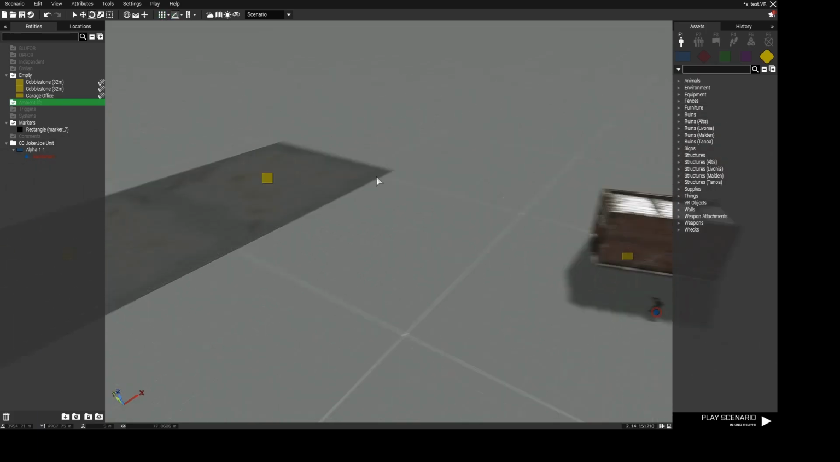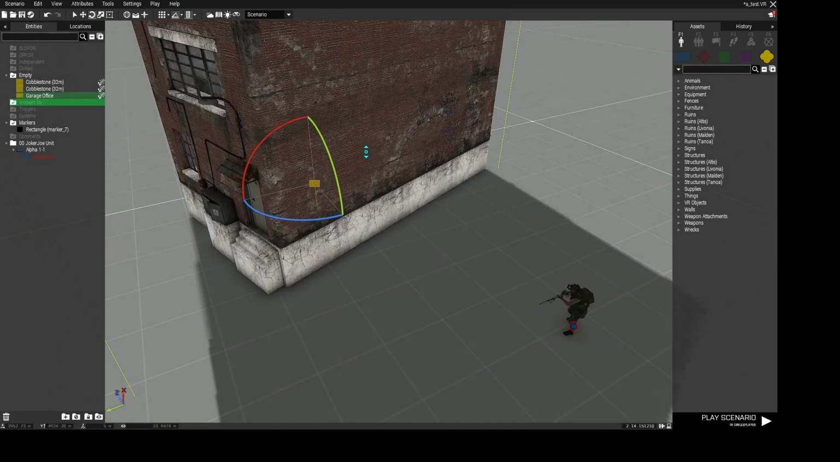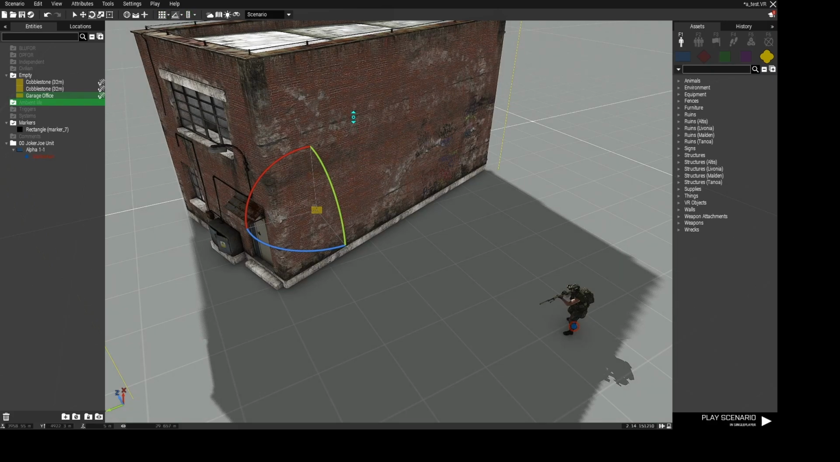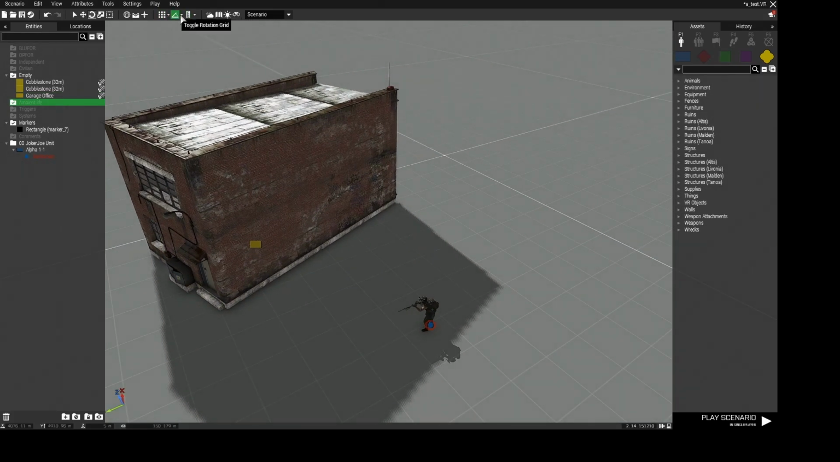The same with that rotation grid. As you can see, 45, 90, and so on. You can also change the degrees here. That one is not really working because you would think that it goes for the altitude, but it doesn't. For the altitude, that one goes as well. You see? So these tools are pretty useful.